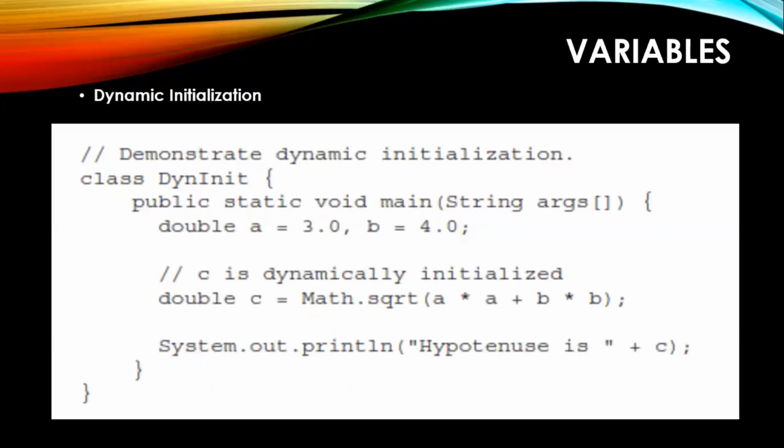So a simple example where we have taken double a is equal to 3.0 and b is equal to 4.0. Later we have calculated c is equal to Math.sqrt of a square plus b square. We are calculating the square root of a square plus b square and assigning it to c. As the value for c comes during the process of the program, we call it dynamic initialization. In almost all programs you will be doing these kinds of operations. It is just a name given for dynamic initialization, not any big aspect to be remembered.